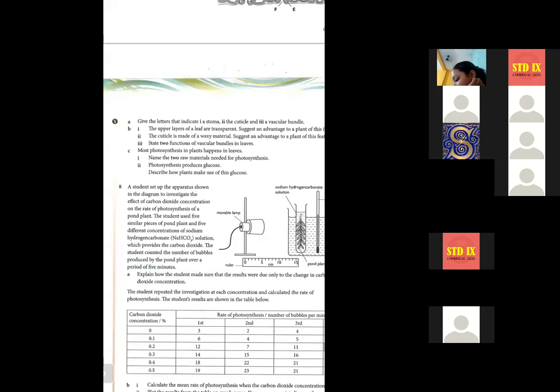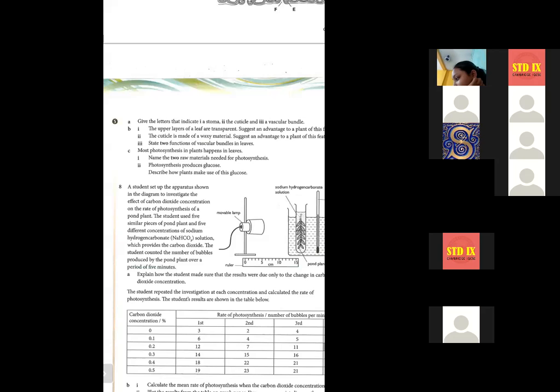The student used 5 similar pieces of corn plant and 5 different concentrations of sodium hydrogen carbonate, NaHCO3, solution, which provides the carbon dioxide.